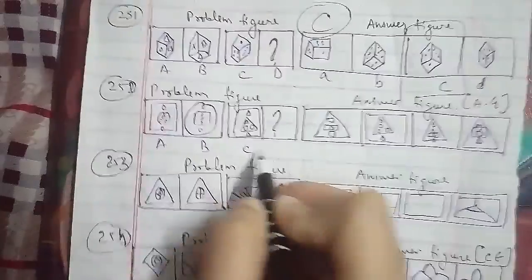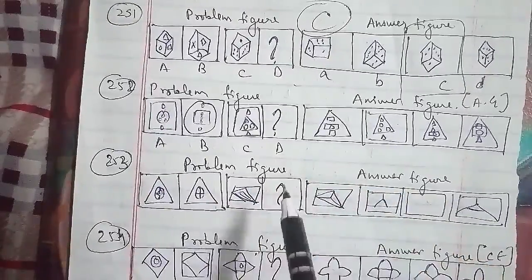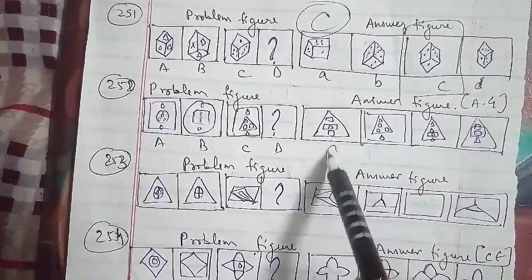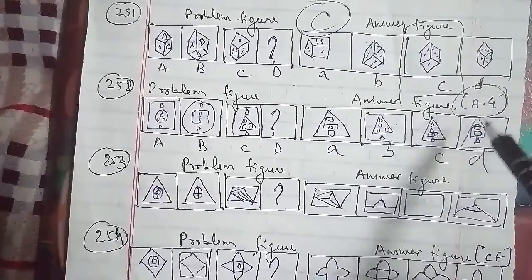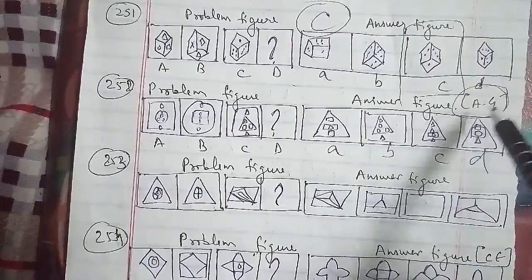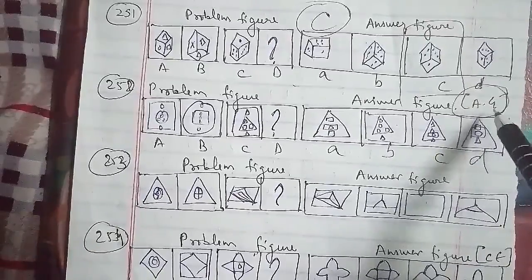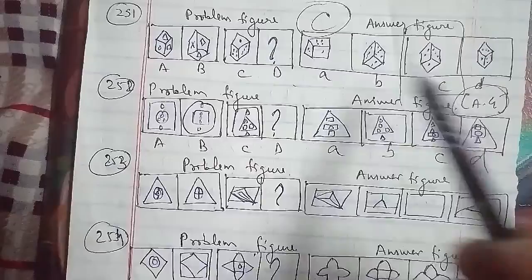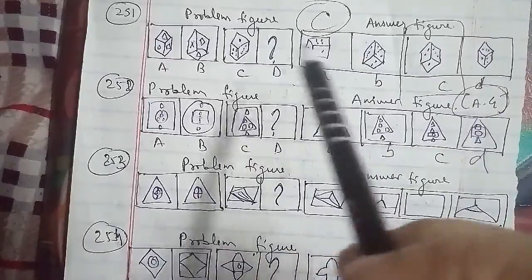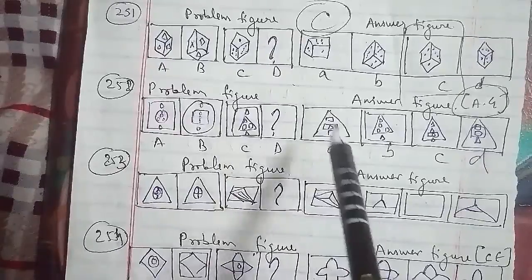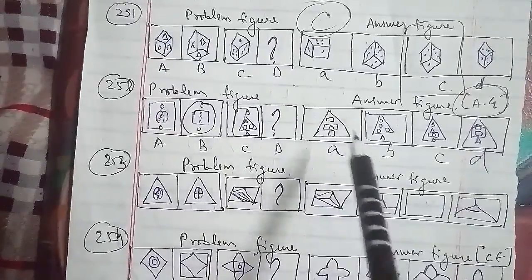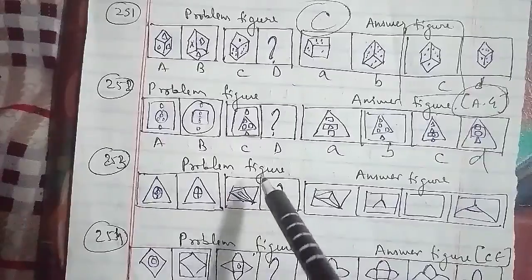This is a very important question because it has been asked in the Assistant Grade question paper, and that is also an important paper with respect to competition life. So here we can say that all the elements are arranged vertically and all the elements of the same type are replaced by the element of the other type. So we can say that the missing figure which we have to find out is the D figure, which will be the right answer for this question as well.